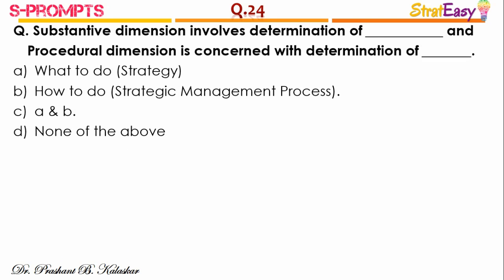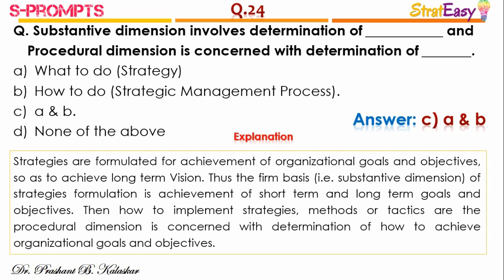Question number 24. Substantive dimension involves determination of dash and procedural dimension is concerned with determination of dash. And the right answer is option C, A and B. Strategies are formulated for achievement of organizational goals and objectives so as to achieve long-term vision. Thus, the firm basis, that is substantive dimension of strategies formulation, is achievement of short-term and long-term goals and objectives. Then how to implement strategies?